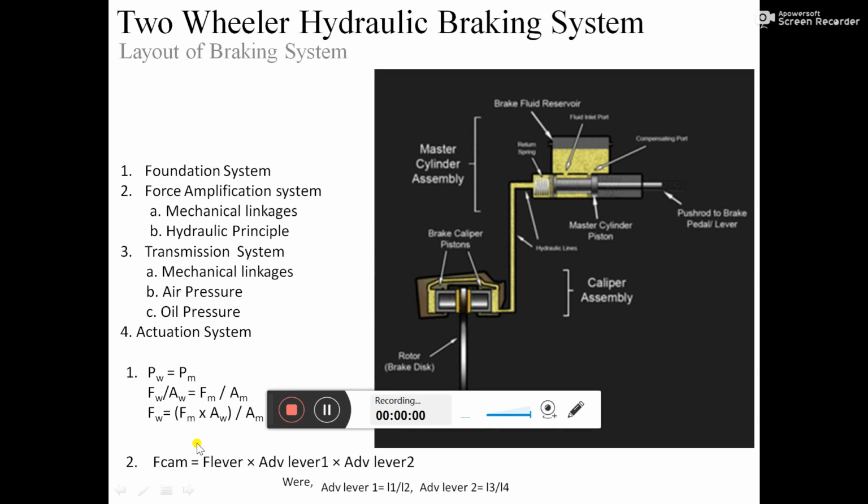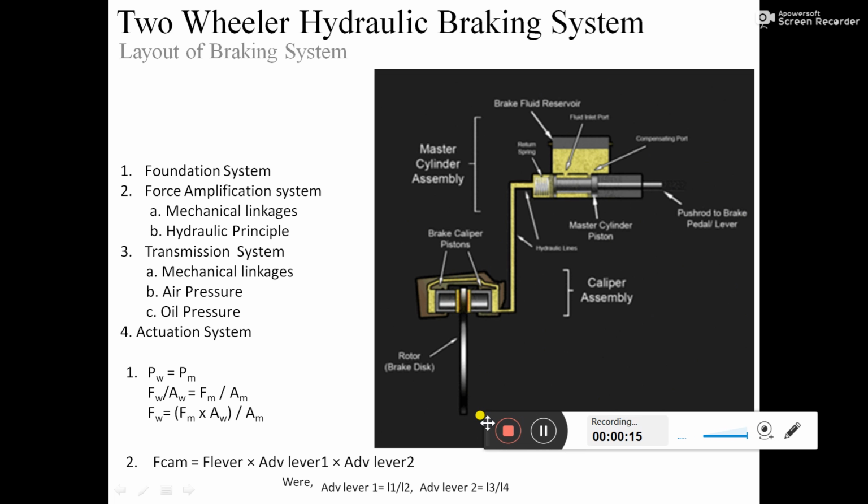Hello class. In this video we will see the remaining two subsystems of the braking system. In the previous lecture we went through the force amplification system. Now we will look at the transmission system. Transmission systems are responsible for transmitting the force applied by the driver either on the foot lever or on the hand lever.